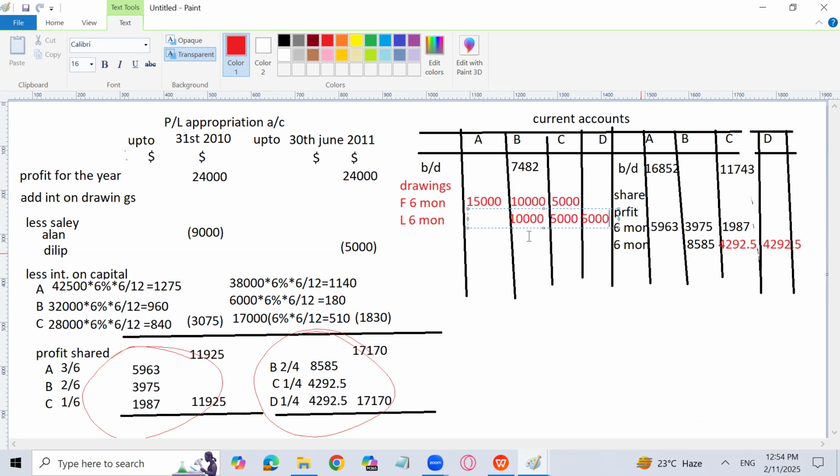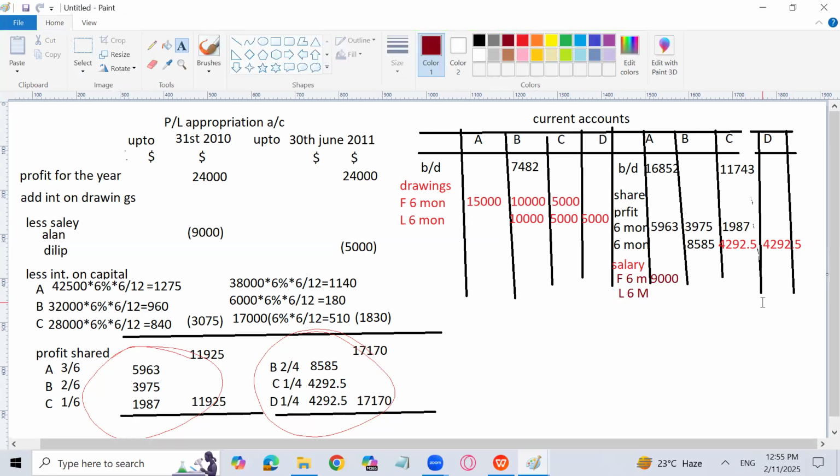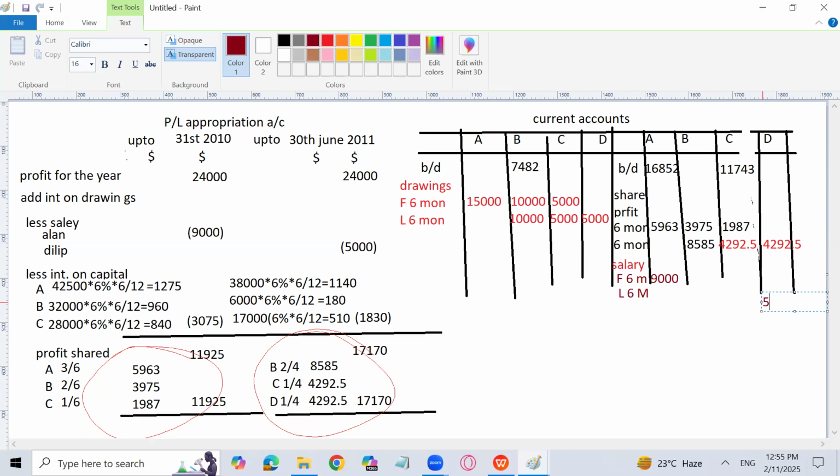Okay. So share of profit I have written, drawings I have written. Now other things, salary. Nothing can be missed in the question. How come, sir? Because I know that I have all the things available in the appropriation account, except drawings. So salary for LN, we have paid for the first 6 months. I can write here again. First 6 months, the salary for LN is 9,000. And for the last 6 months, the salary for Dilip is 5,000.